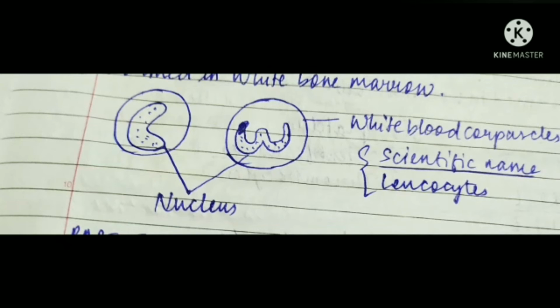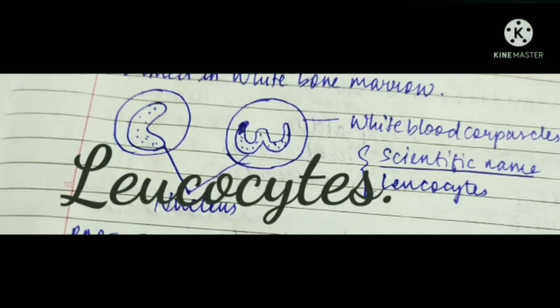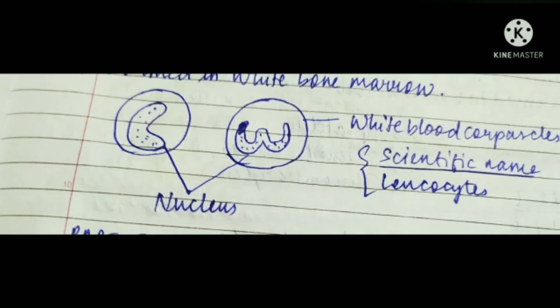White blood corpuscles. They are also called leukocytes. They are round or irregular in shape. They have a distinct nucleus. The cells are colorless. They do not contain hemoglobin. They are 8 to 20 micrometers in diameter. They destroy harmful germs and bacteria by engulfing them, that is by phagocytosis. They produce antibodies to give immunity to the body. Their number varies from 7,000 to 10,000 per cubic millimeter. The lifespan varies from a few hours to a few days, and they are formed in the white bone marrow.